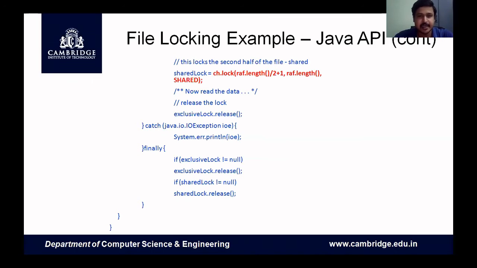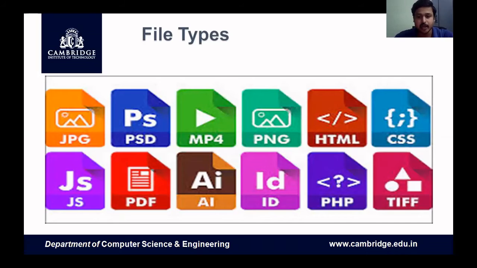For example, think there are 10 pages in that file. Keeping 0 to 5 as exclusive means 0, 1, 2, 3, 4, 5 will be locked as exclusive. Then the sixth one will be locked. The seventh one, once it is open, it will ask you whether it should lock. The eighth one, it is open, it will ask you for lock or not. Any file which is opened for lock or locked can be released by the release command. So that is your locking and release method.